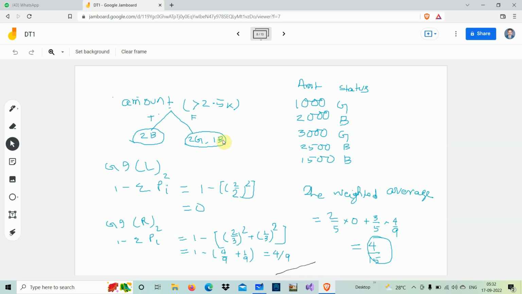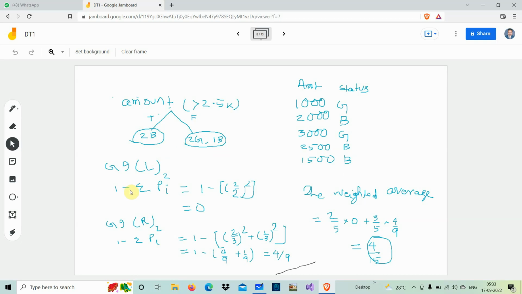Now, the Gini index we cannot calculate for all at a time. We calculate the Gini index for the left side, then the Gini index of the right hand side, then the combined Gini index when amount is greater than 2.5. Okay? How do we calculate the Gini index of the left hand side? There are only two bad here.